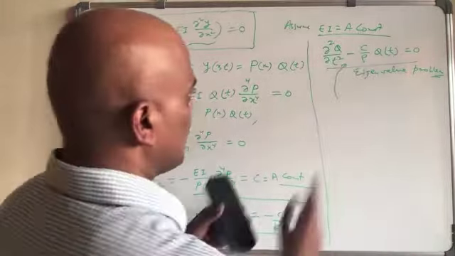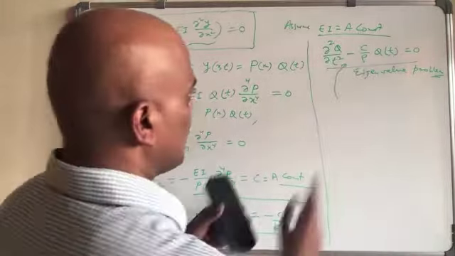So finally you get your solution in terms of A and B. The general solution is like this one, and the final solution will depend on the initial condition. So apply the initial condition.